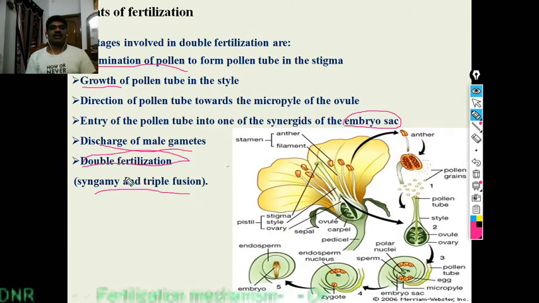So here one is syngamy, the second one is triple fusion. Both things happen here. That's why fertilization happens two times, and that's why it is called double fertilization.